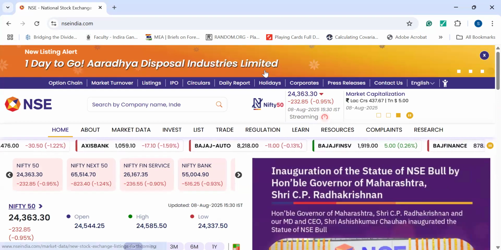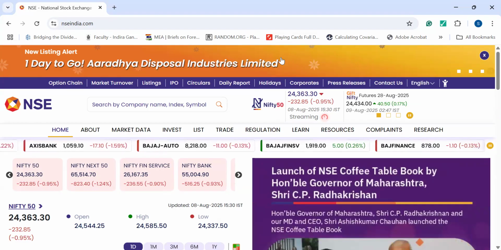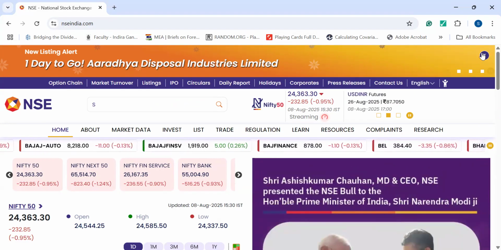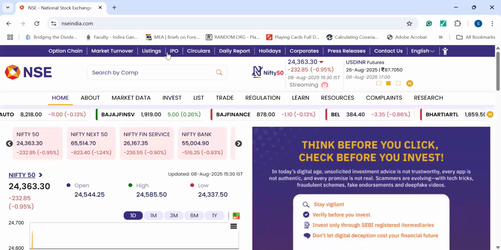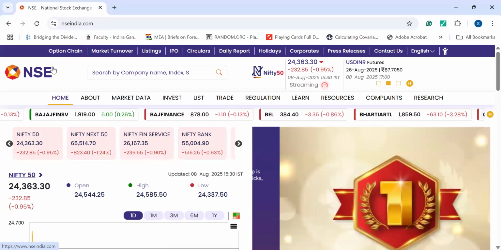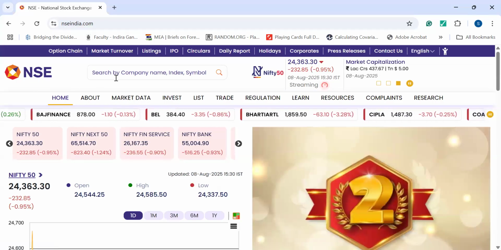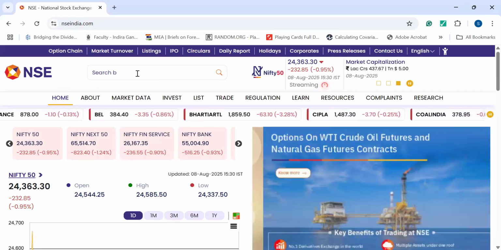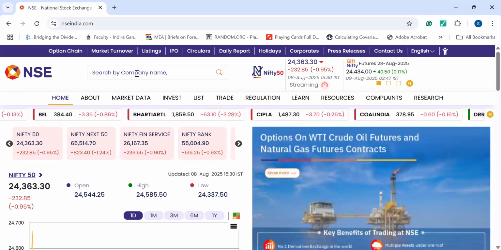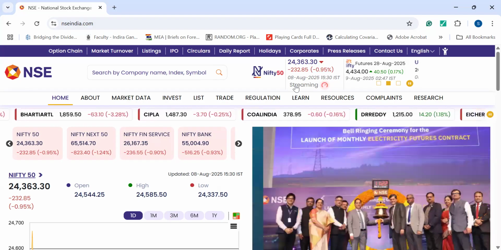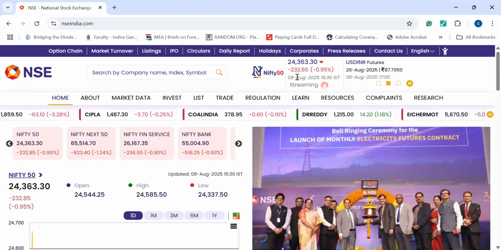For the first, this is like a news alert room. Wherever you find this, it can be closed here. Below that, we have various options where we have the NSE logo and the name. You can directly search by the company name in the search bar. On the right hand side, you will find the last day's data.